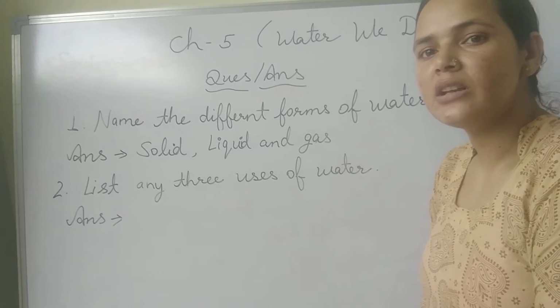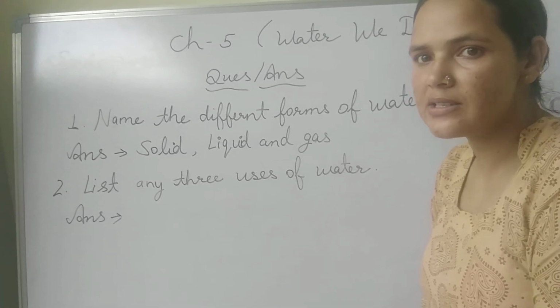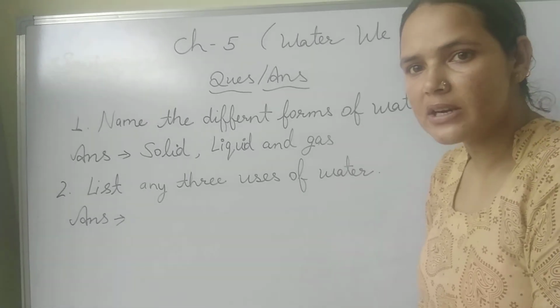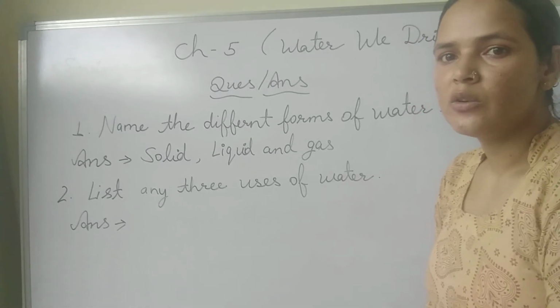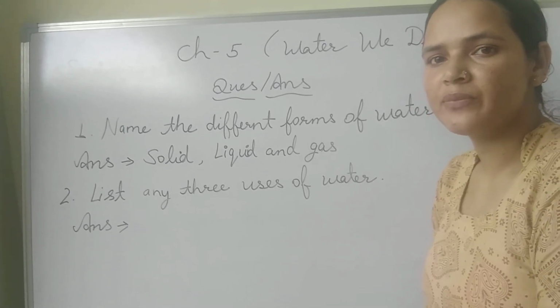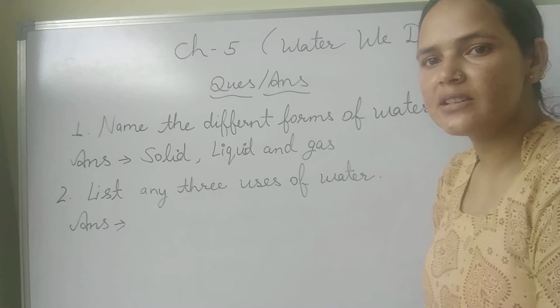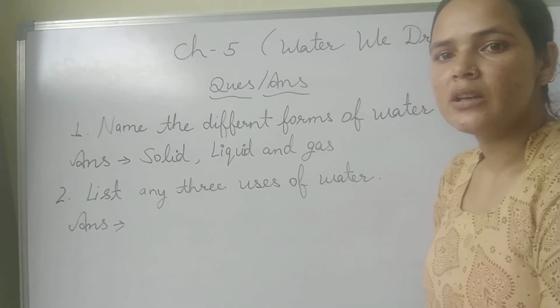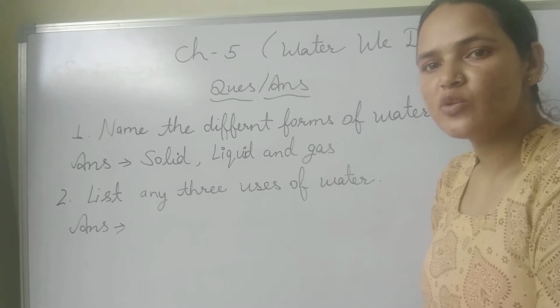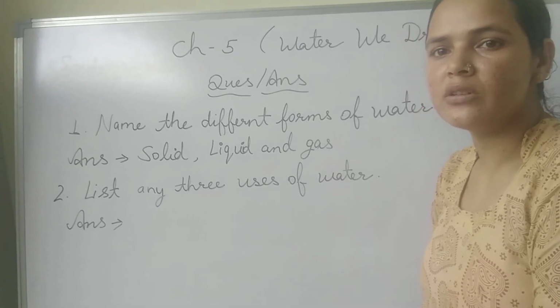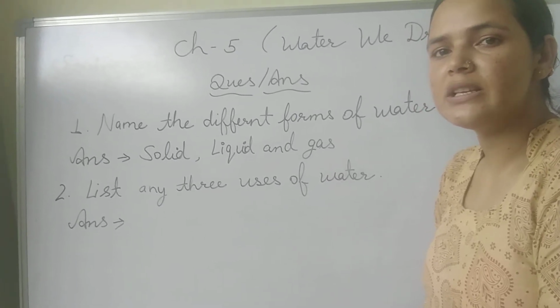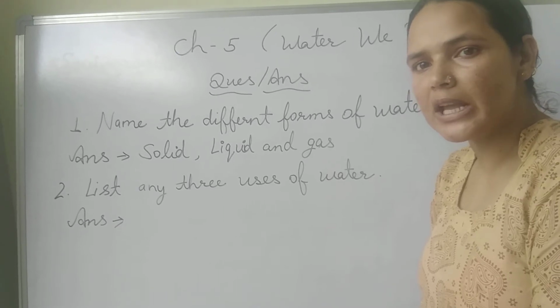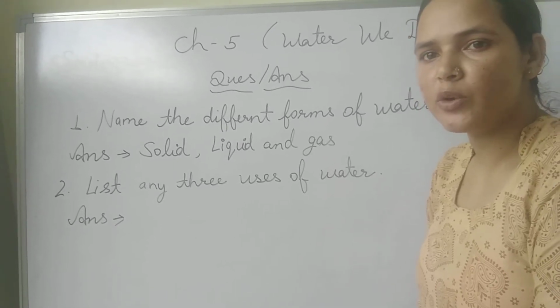In hydroelectric plants, water is used to generate electricity. Water is used for recreational purposes and as a means of transport. Water is also very useful for marine life. So these are the important points.